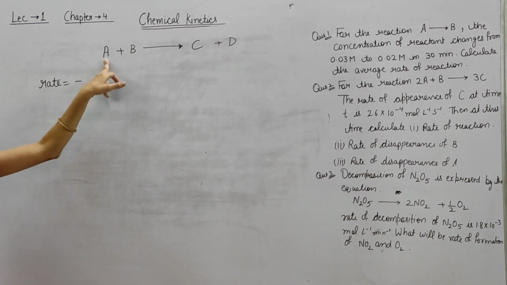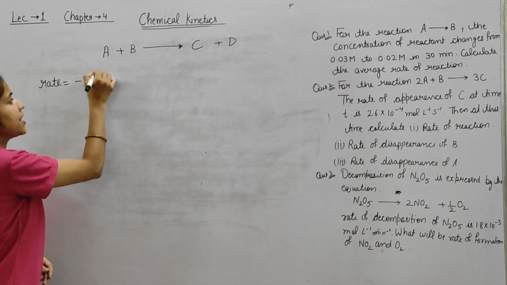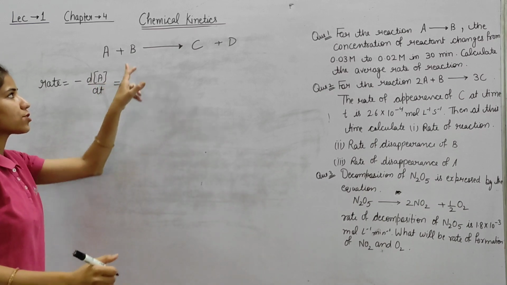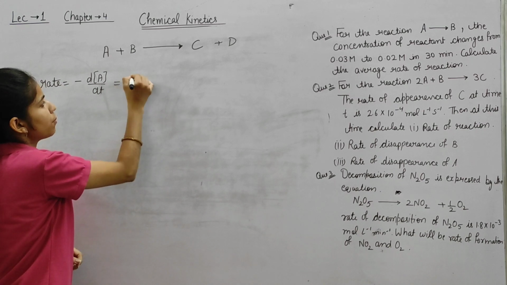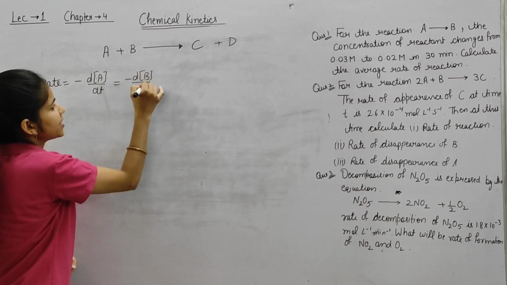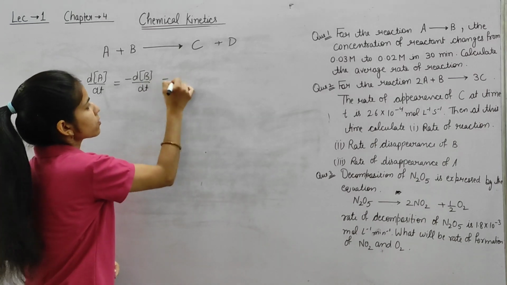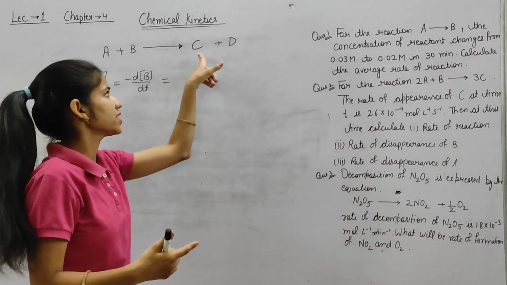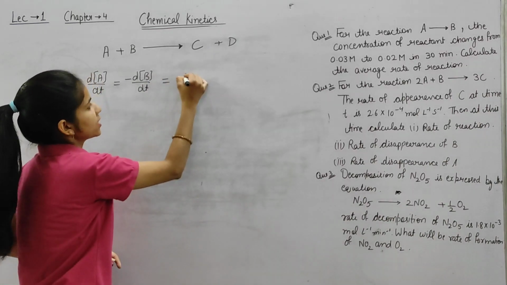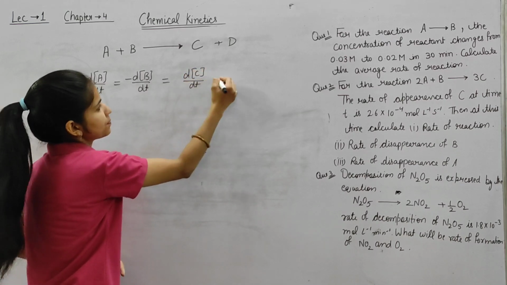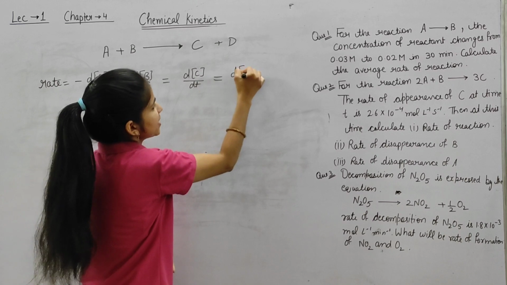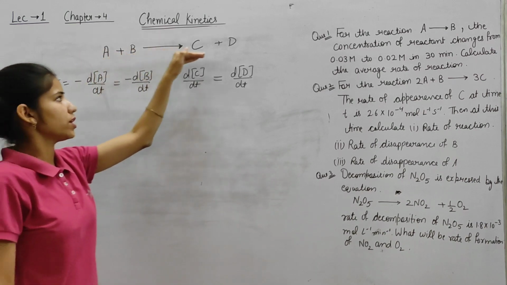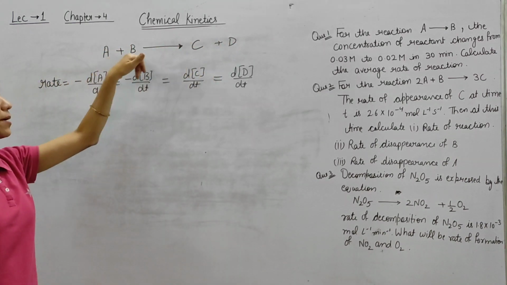If we are talking in terms of A, that is a reactant, so rate equals minus dA by dt. Rate also equals, in terms of B, minus dB by dt. If we are talking in terms of product, there would be a positive sign, so dC by dt. Same for dD by dt. In this example we have only A, B, C and D.